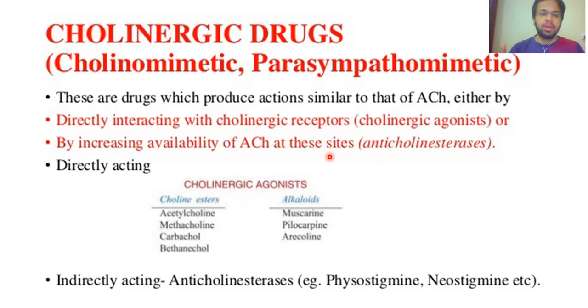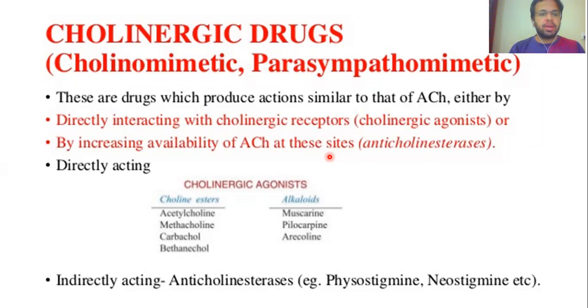So acetylcholinesterase is known as the true cholinesterase. Butyrylcholinesterase is known as the pseudocholinesterase. And acetylcholinesterase is also known as the specific cholinesterase, and butyrylcholinesterase is known as the non-specific cholinesterase, right?